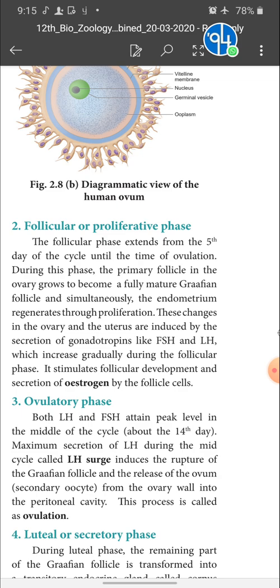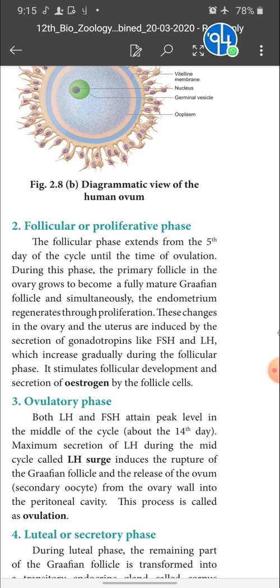These changes in the ovary and the uterus are induced by the secretion of gonadotrophins like follicle stimulating hormone and luteinizing hormone, which increase gradually during the follicular phase. They stimulate follicular development and secretion of estrogen by the follicle cells.